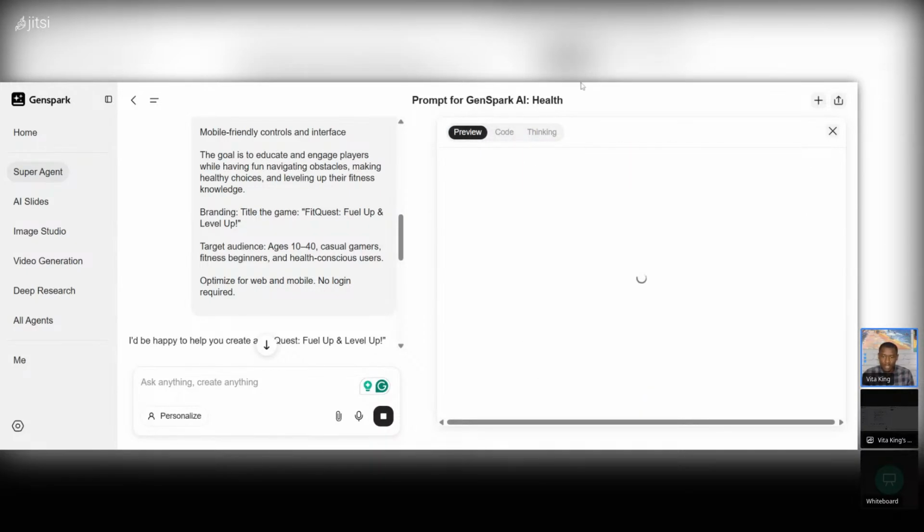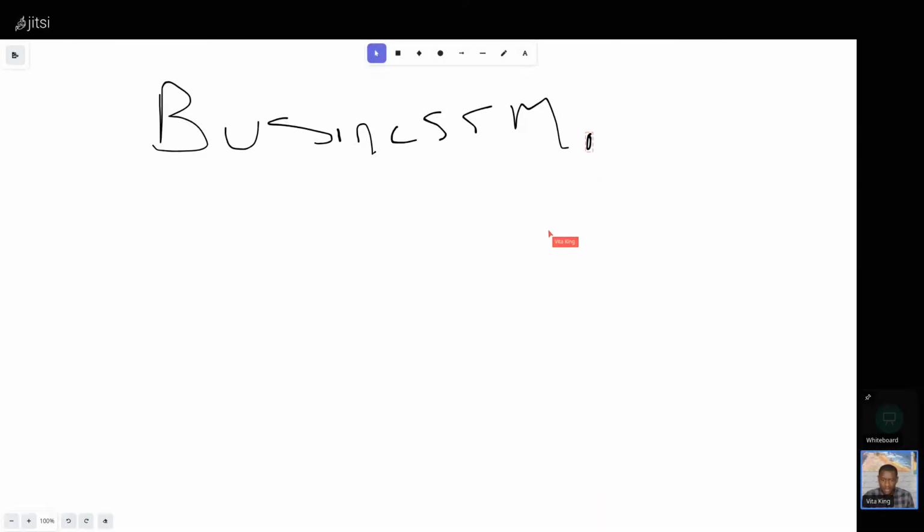While it's cooking, I'm going to stop the screen sharing and come back here. Now listen, I'm going to show you some examples that I've done for clients. While the AI is cooking in the background, because you can let it code while you're doing other things at the same time. So let me show you some examples of what I've been doing for clients.